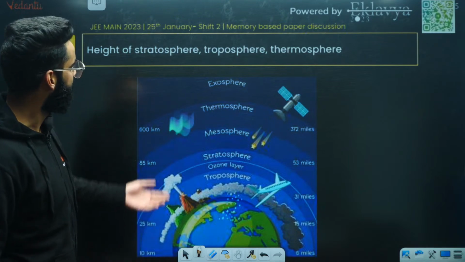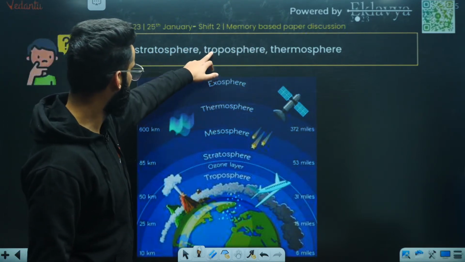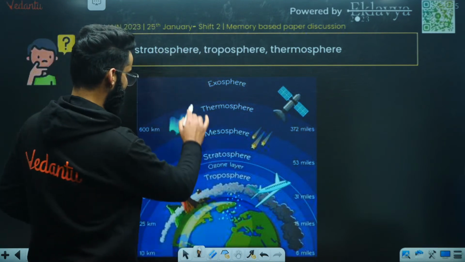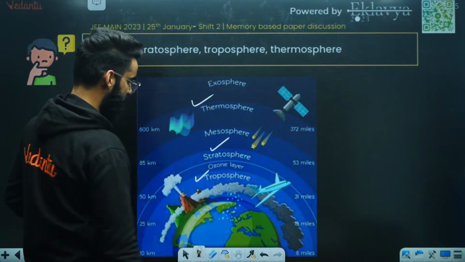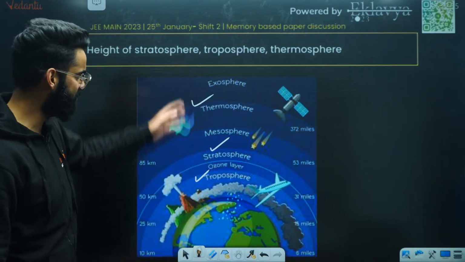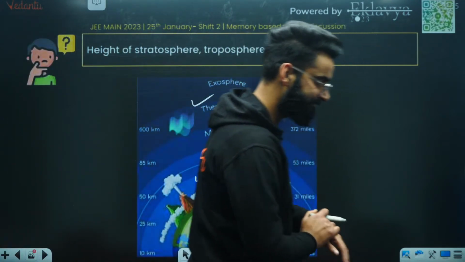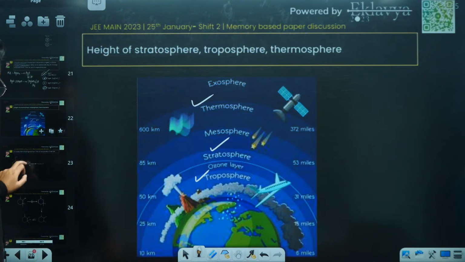It's given as thermosphere, its height will be maximum, followed by stratosphere. Then you have got troposphere as well. So if the height order was mentioned, I'm 100% sure you would have given the height order. Perfect. Alrighty. Moving on to one more.